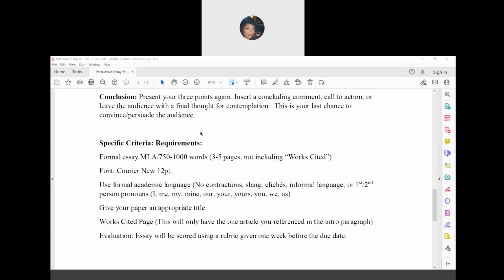Last but not least, as far as evaluation, the essay will be scored using a rubric. You will receive the rubric about 1 week before the due date. Please make sure that you are familiar with that rubric so that you know how you'll be scored.